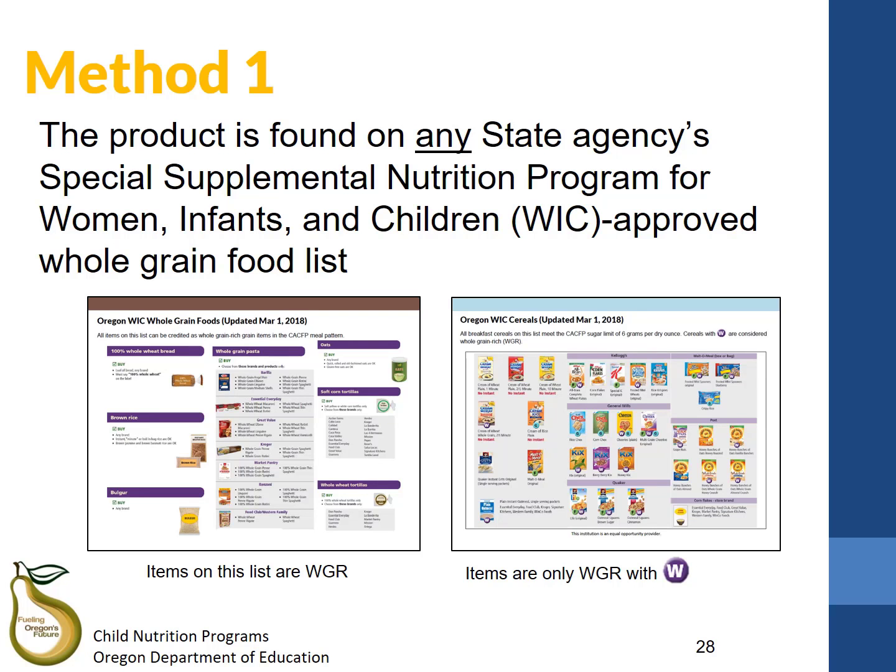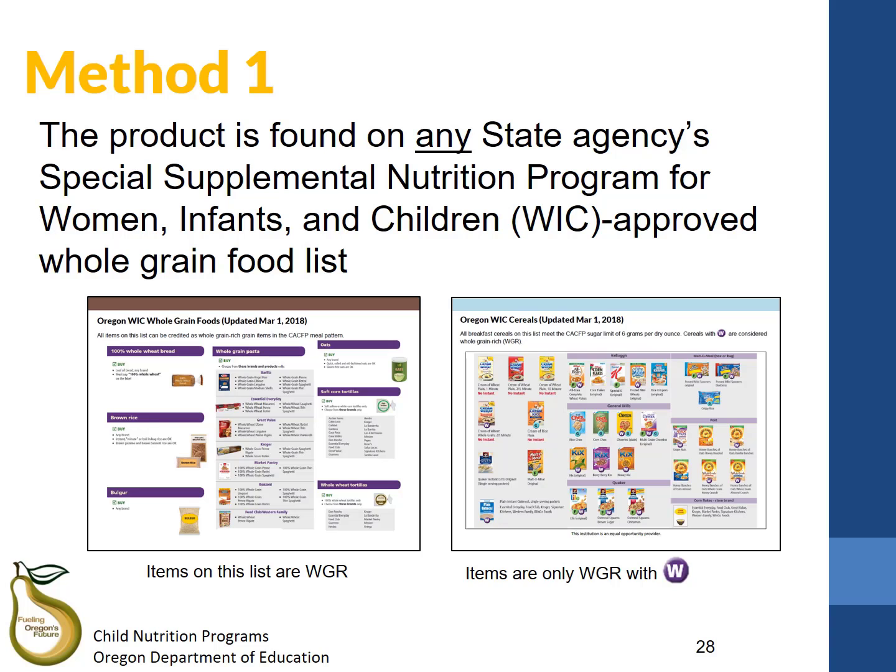In Method 1, if the item you're using is on any state agency's WIC food list, then it is considered whole grain rich. This is a great method because each state has their own list with brand names, so you can pick and choose items that you can find in the grocery store. ODE-CNP has created an Oregon WIC whole grain items handout and will be keeping this list updated. This list is shown on the left-hand side of this slide. All items on that list with the top brown border is whole grain rich.